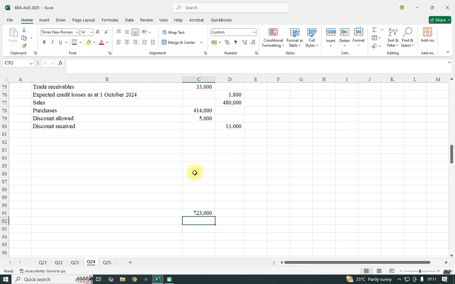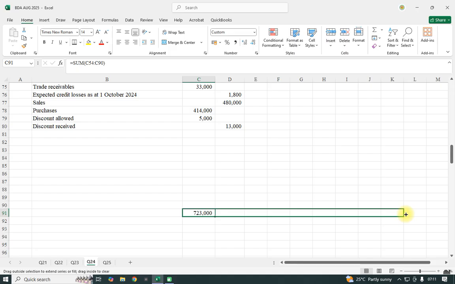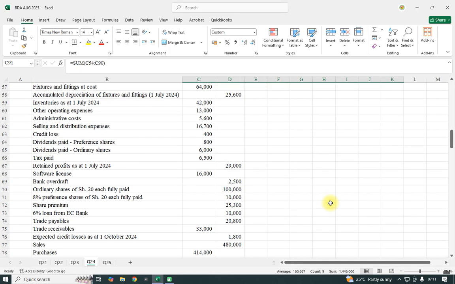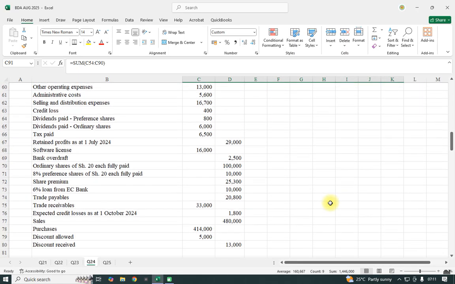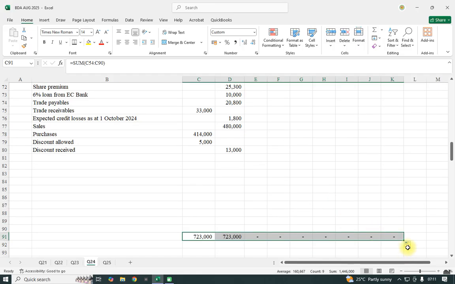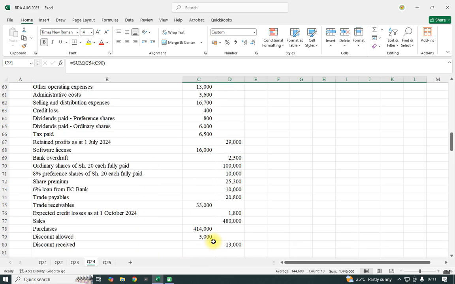Yeah, that way. So 723, and here I'll just drag across up to this end. Yeah, that way. And I'll put that, and I will bold those totals that way. So you'll find that the initial trial balance before any adjustment has already balanced at 723.